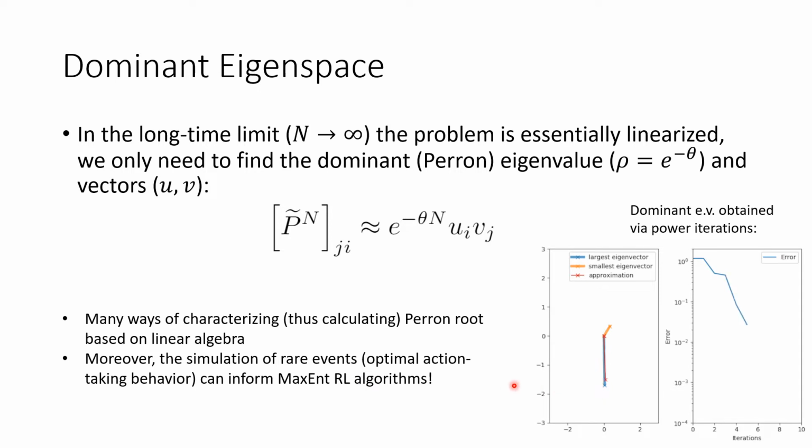Now, here we illustrate that the power method can be used to find the dominant eigenvector for our matrix by successively multiplying p tilde by some arbitrary non-orthogonal vector. We also note that this solution has geometric convergence with ratio dependent on the subdominant eigenvalue. This is related to the mixing time of the Markov chain.